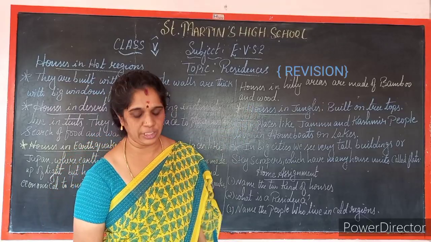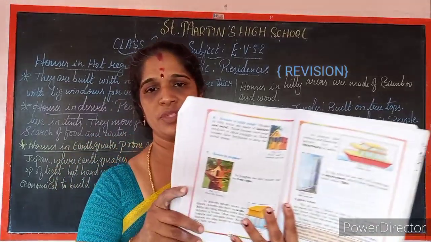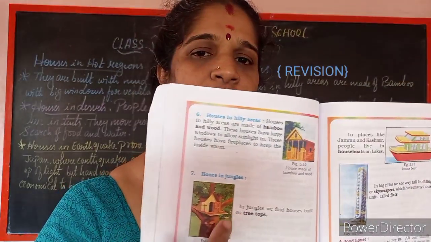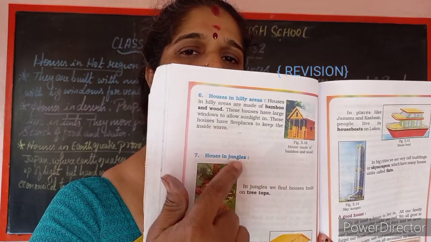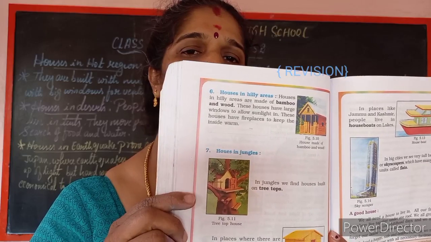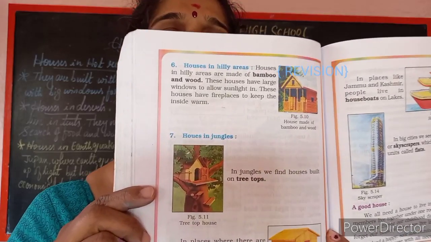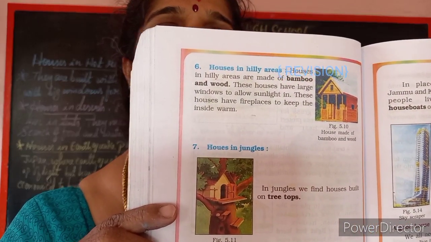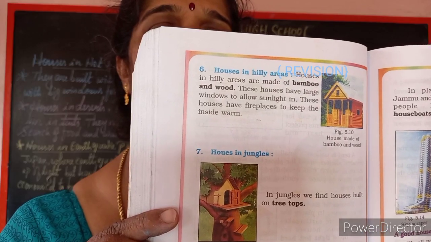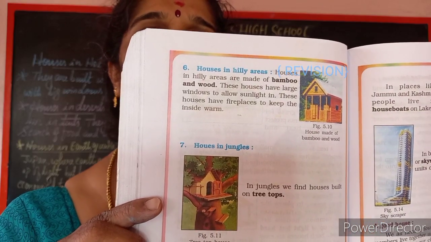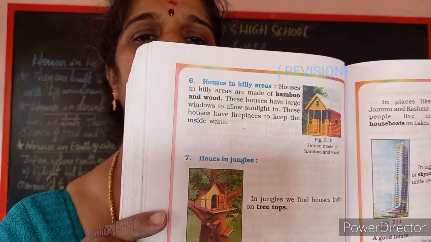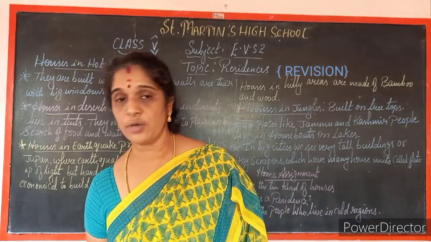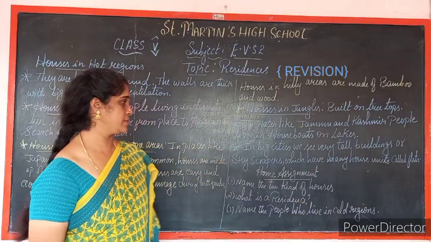What is that tree top? I will show you, children. See, this is the picture of a tree top. Is it clear, children? The house built in the jungle. See, on the tree top, the house is being constructed. Is it clear? So, this kind of house can be seen in jungles.